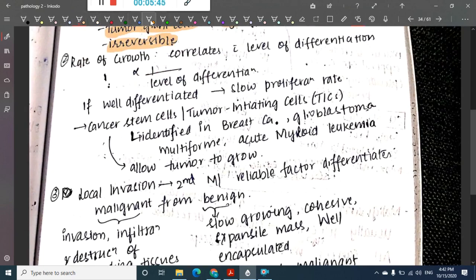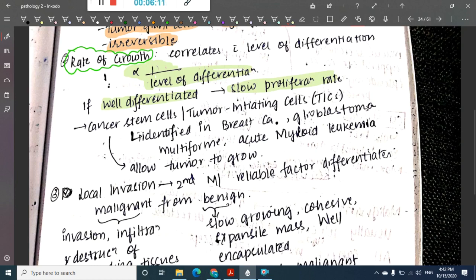Then we have the next important thing, which is rate of growth. Rate of growth correlates with the level of differentiation. Rate of growth is actually inversely proportional to the level of differentiation. If it is a well differentiated tumor, if the differentiation is very good, then there is slow growth. If there is a poorly differentiated tumor, then there is high growth.